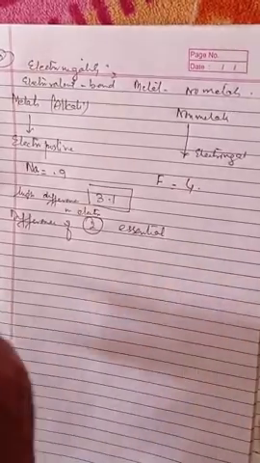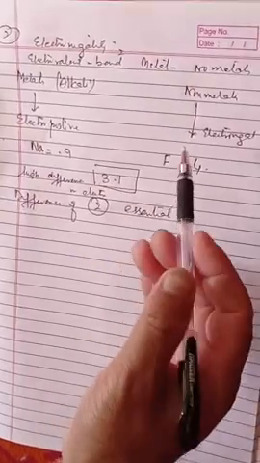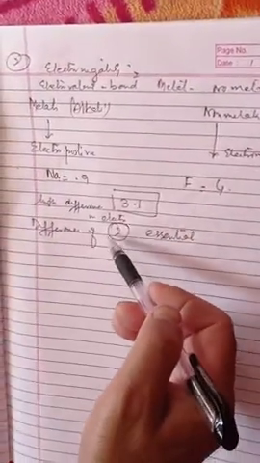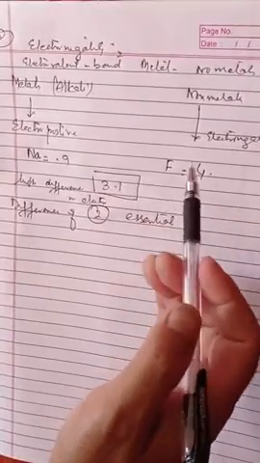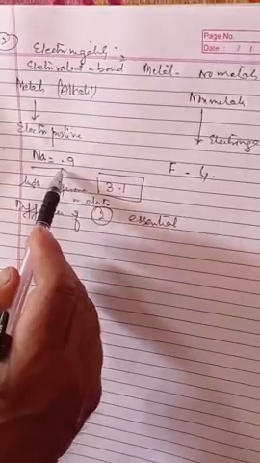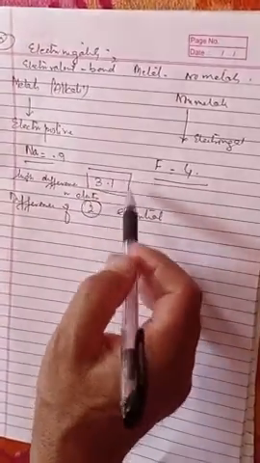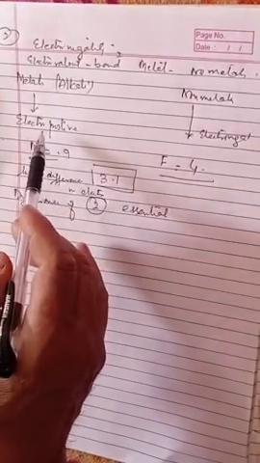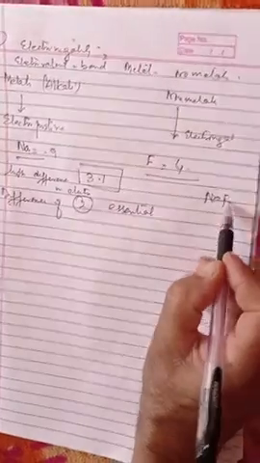If they have 2.1, 2.3, they will easily form the electrovalent bond. If it is less than 2, they will not form the electrovalent bond but will go to another type of bond. Since sodium is 0.9 and fluorine is 4, the difference is 3.1, a very high difference, so the electrovalent bond easily forms between sodium and fluorine to form sodium fluoride.